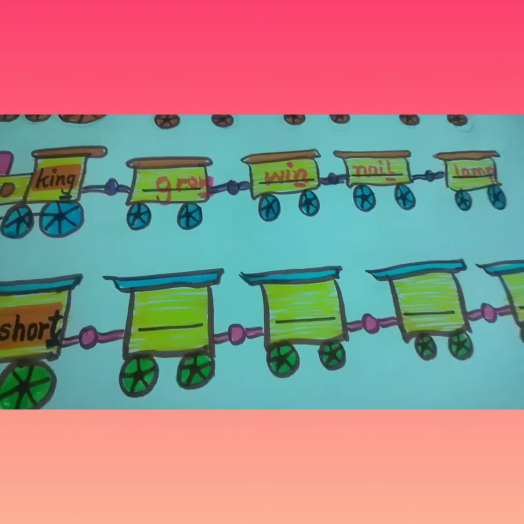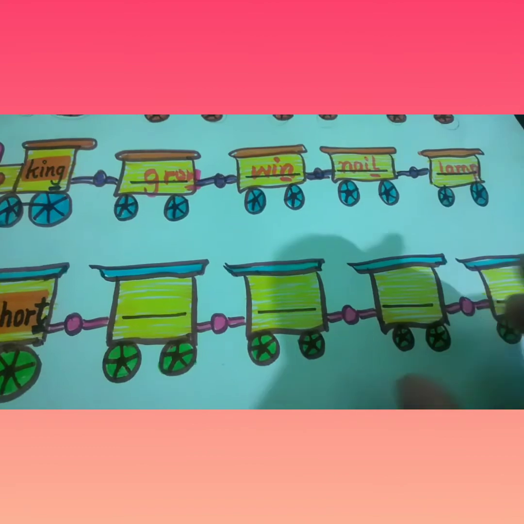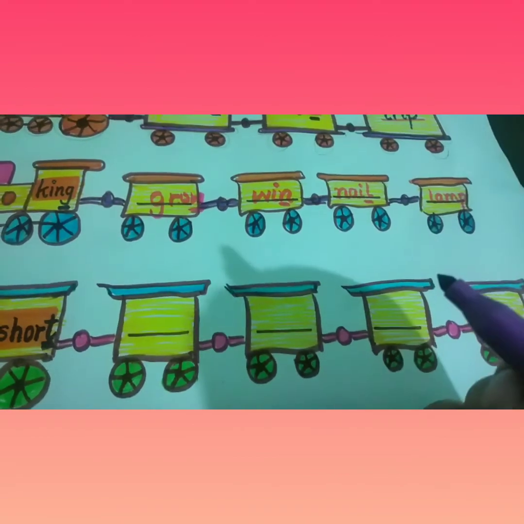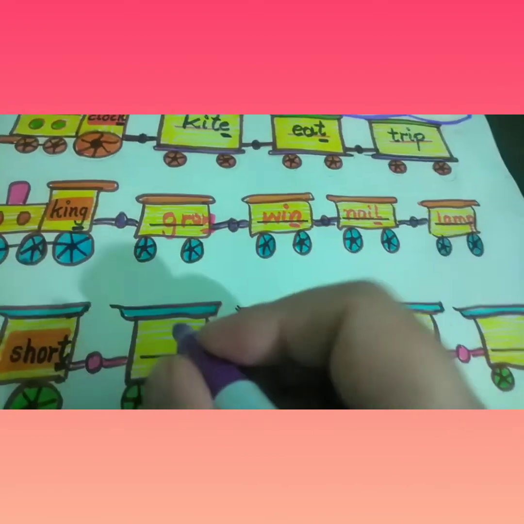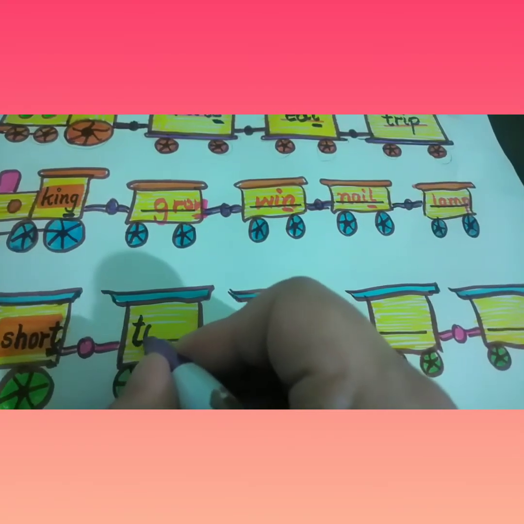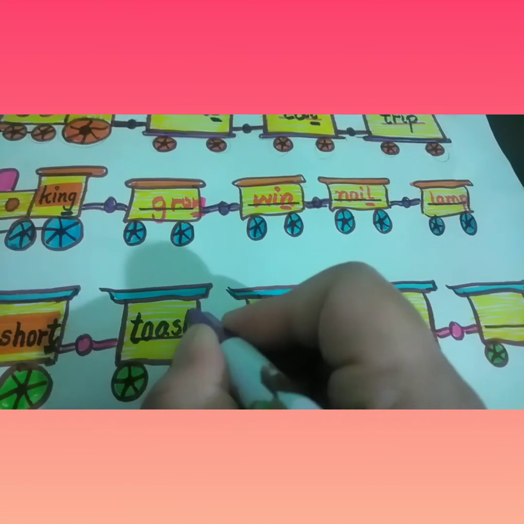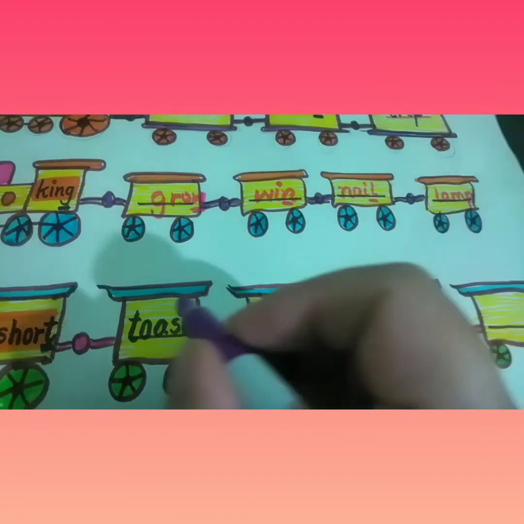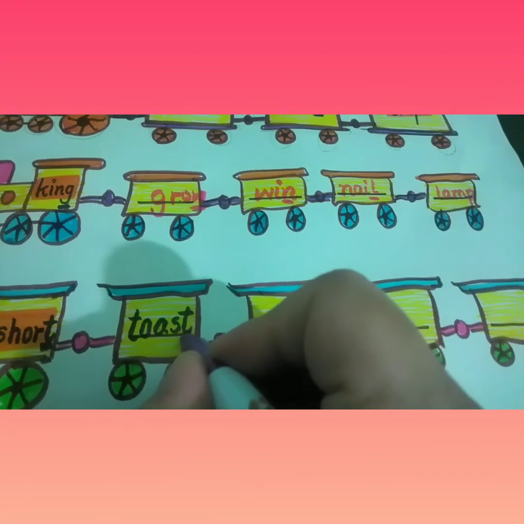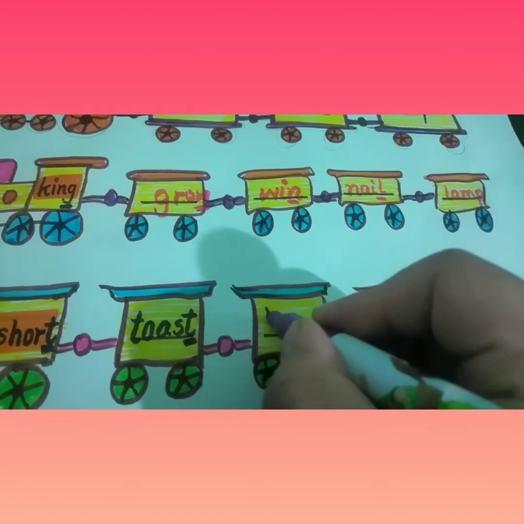Last letter is T. So T for tiger, tip, tone, toast. As we have already discussed the words that start with T, I'm going to write here toast. T-O-A-S-T, toast. So again we have the last letter T. We can write anything. I'm going to write here truck.